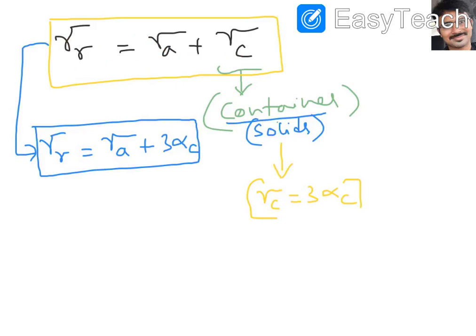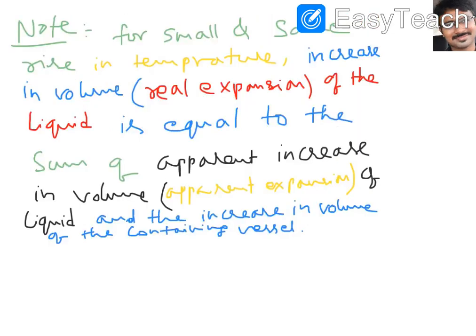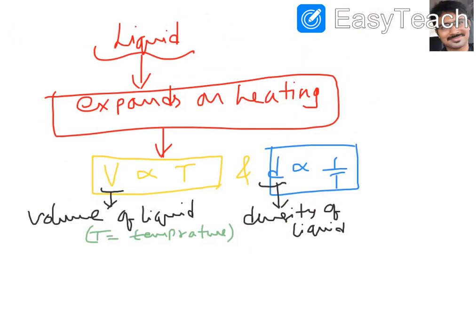Now if you observe what we discussed till now, we have the starting point. We said that liquids expand on heating, and except for water, which has a different variation between 0 to 4 degrees, in all other liquids volume is directly proportional to temperature and density is inversely proportional to temperature.